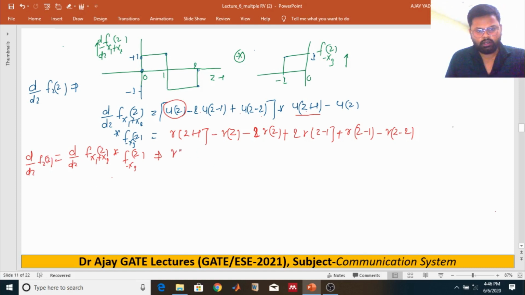So r of z plus 1, this one is minus 3 r of z, this one is plus 3 r of z minus 1, this one is r of z minus 2. So after getting the convolution you will get this.